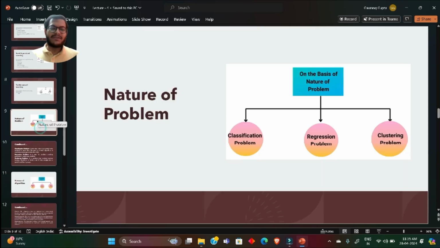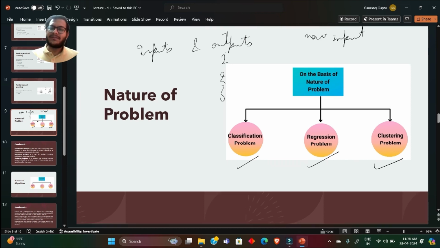Moving on, now we will discuss the second bifurcation, which is nature of problem. In this, there are 3 subcategories: classification problem, regression problem, and clustering problem. Now, what happens with each one of them? In classification, you are given inputs and outputs, and you train a model so that it can predict in which class the given input falls. Let's suppose there are 3 classes, 1, 2, 3. If a new input comes, the model will be able to tell us that it belongs to class 1, class 2 or class 3.